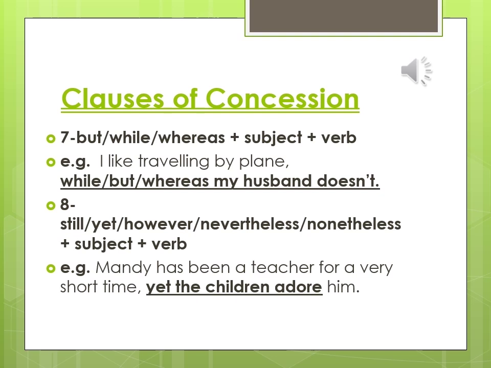Here, these conjunctions are followed by subjects and they have the same meaning as but. Mandy has been a teacher for a very short time, yet the children adore her. Yet the children adore him. But the children adore him. However, the children adore him. Here, however, is used like but between the two clauses.